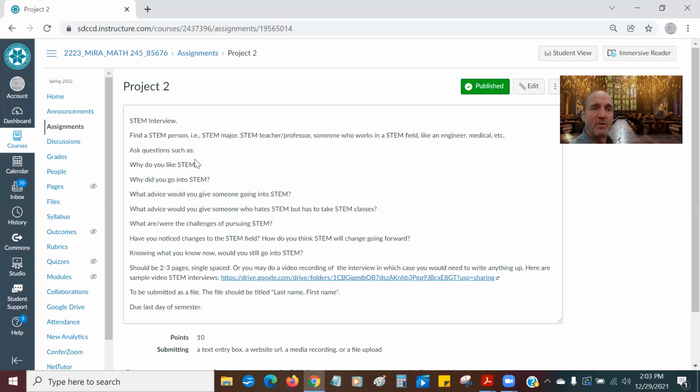You want to know what makes a person tick. Of course, you should ask them to identify who they are and what they do in STEM. Why do you like STEM? Why did you go into STEM? Ask them what they do for a living, or what their major is. They should identify who they are and what their relation to STEM is. And, knowing what you know now, would you still go into STEM? What are the challenges of STEM? What are the changes you see in STEM? What advice would you give to somebody who hates STEM, who has to take classes, different stuff like that?